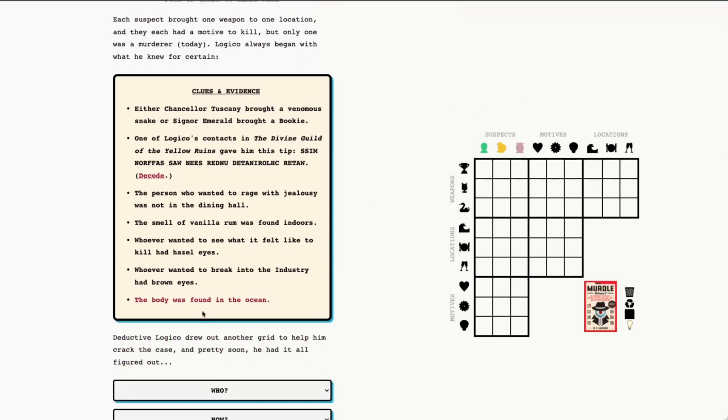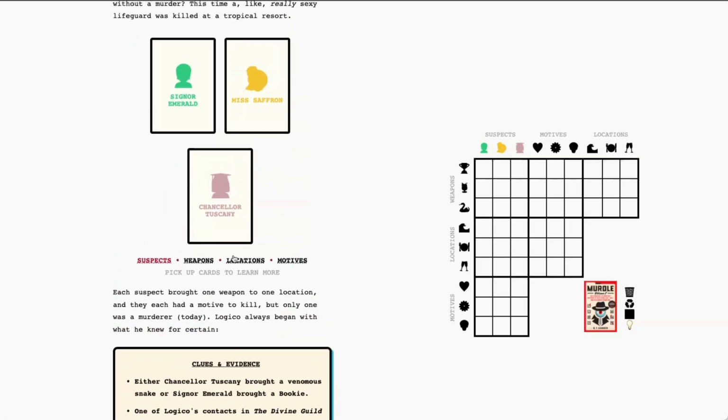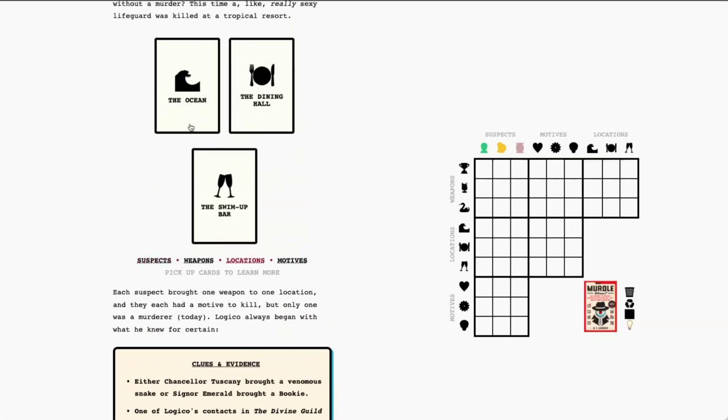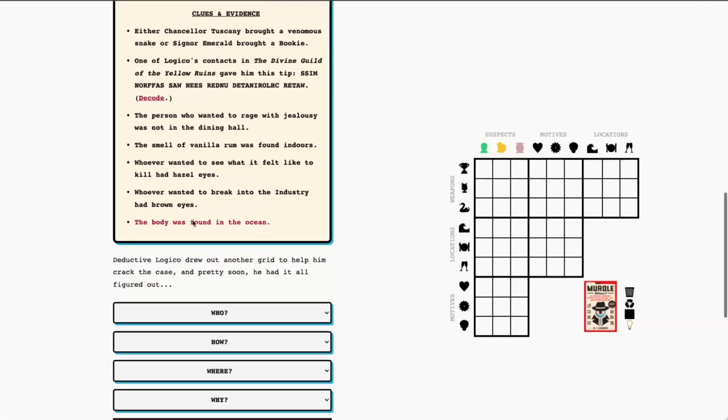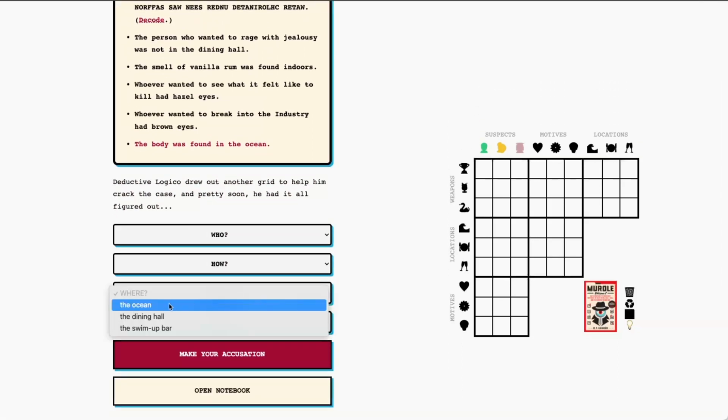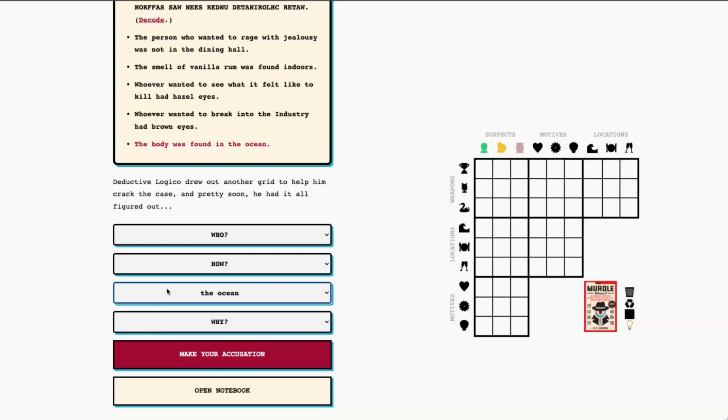And we do have a red murder clue today. The body was found in the ocean. So let's go ahead and check out the location so we can see where we mark the murder. Okay, we've actually got the ocean. So we'll put that where as the ocean. And now we just need to figure out who, how, and why.